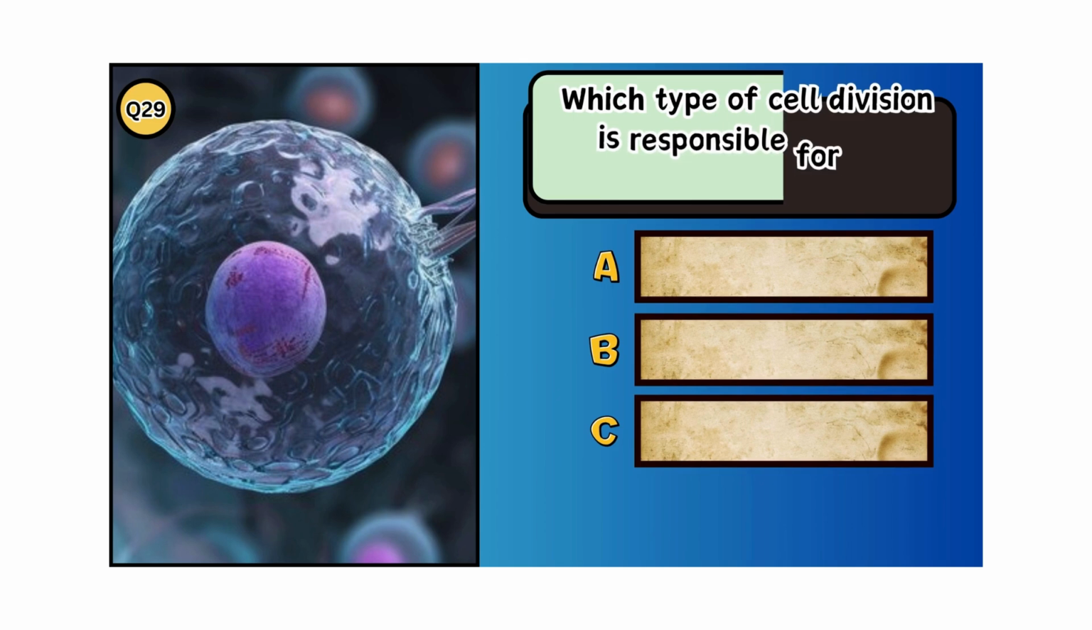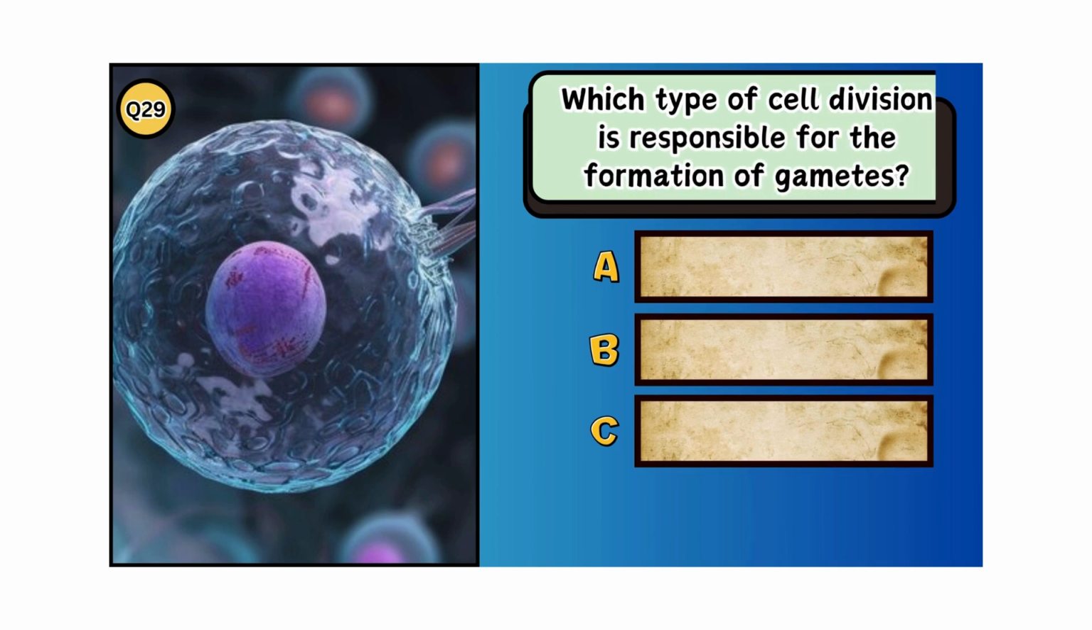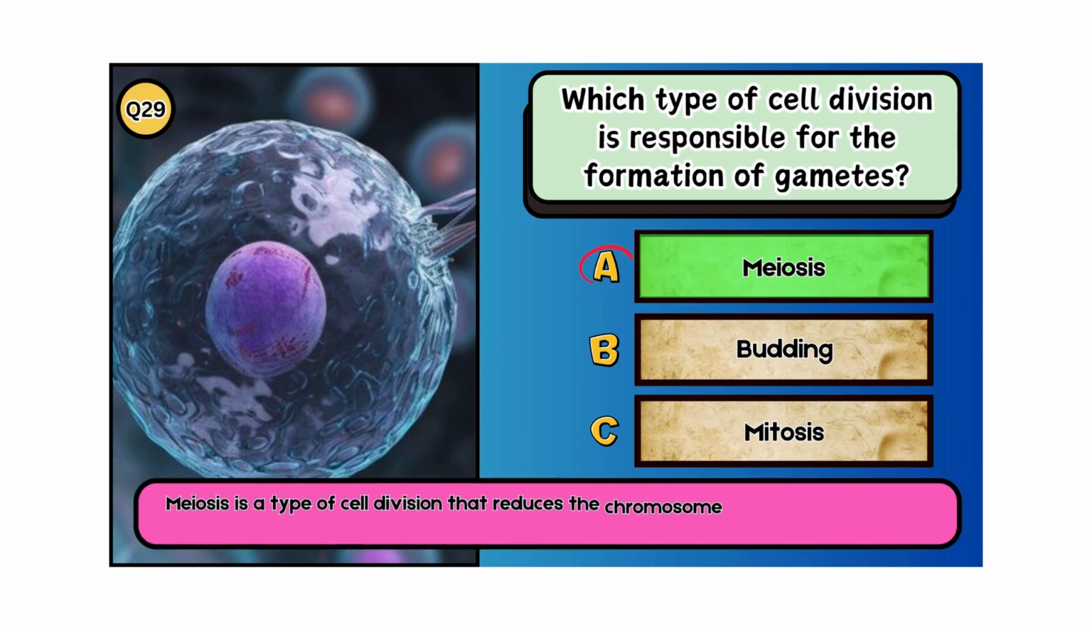Which type of cell division is responsible for the formation of gametes? A. Meiosis. B. Budding. C. Mitosis. The answer is A. Meiosis. Meiosis is a type of cell division that reduces the chromosome number by half, resulting in the formation of gametes,